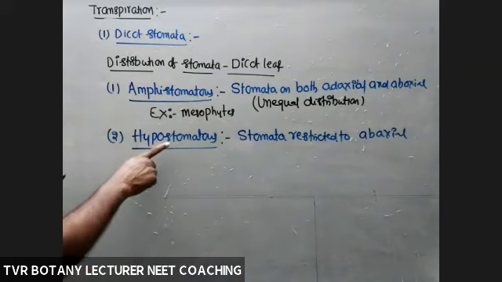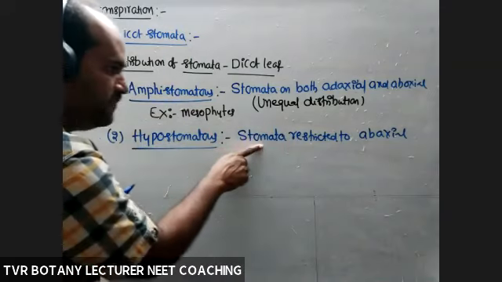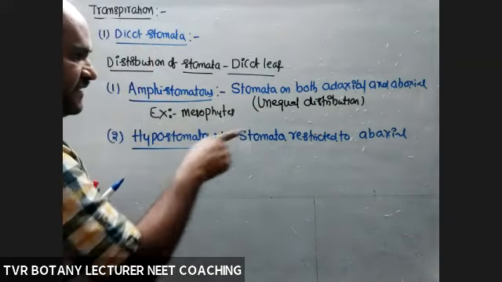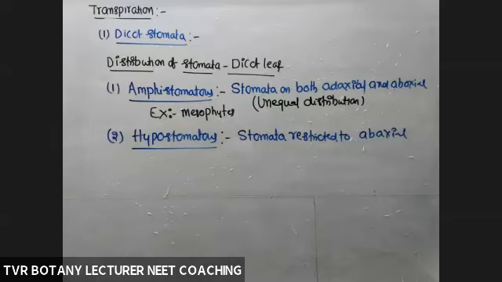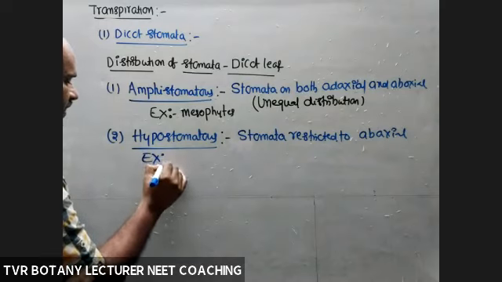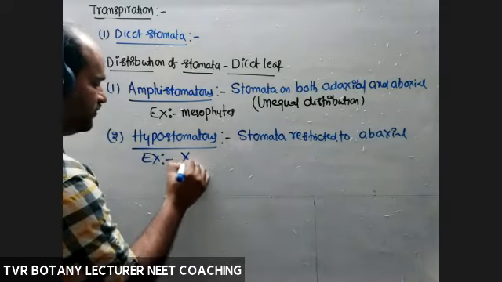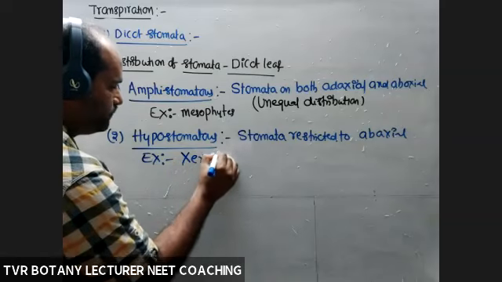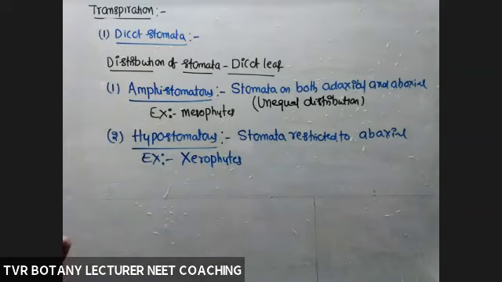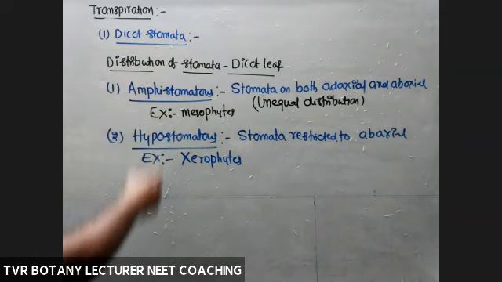Okay, so in this case, stomatal transpiration is possible from the abaxial surface only, not from the adaxial. Reason? Adaxially, stomata are absent. So if an example is given to you, now you can understand why those leaves are hypostomatous. Xerophytes. Link this one with first year anatomy. In anatomy, it was briefly given, they didn't explain like this. If it is explained like this, you can understand and retain the concept.